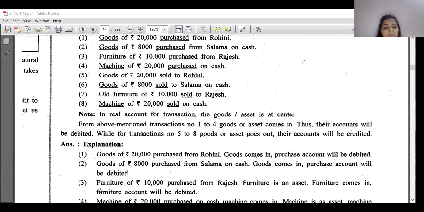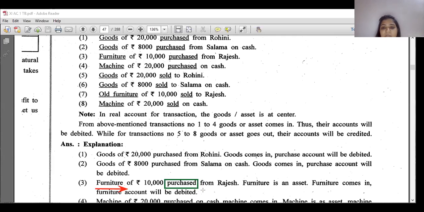So furniture is purchased. Again I'm repeating, here furniture is purchased from Rajesh.